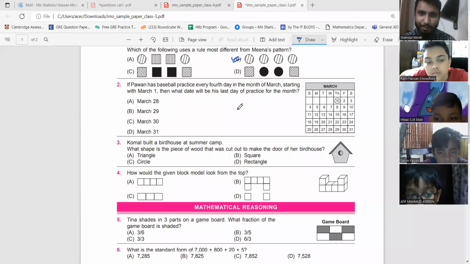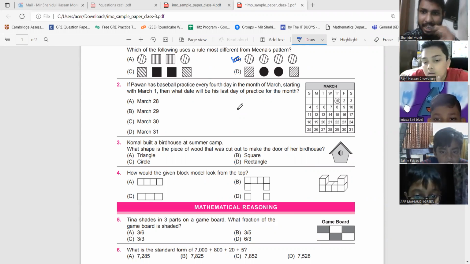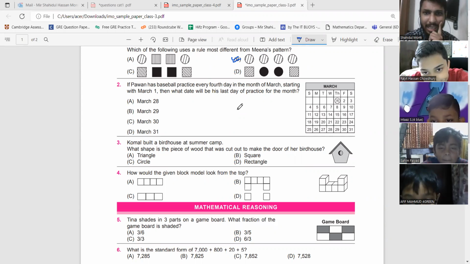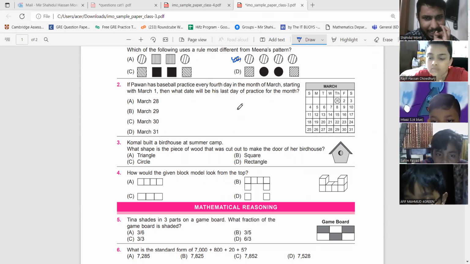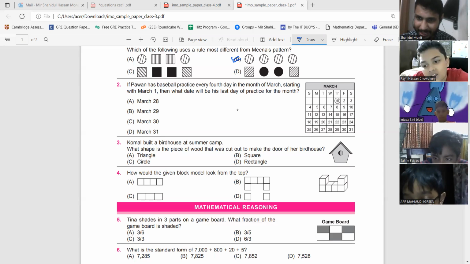Question number 2. If Pawan has baseball practice every 4th day in the month of March, starting with March 1, then what date will be his last day of practice for the month? Okay, so you have practice on every 4th day in the month of March. So March 1 is the first day we have practice, then every 4th day.